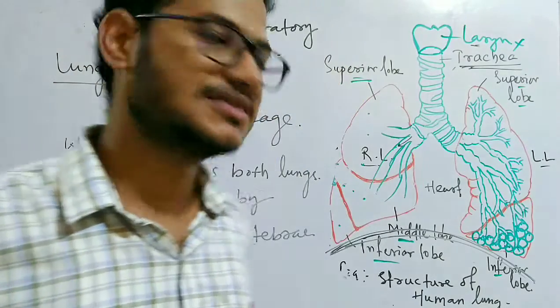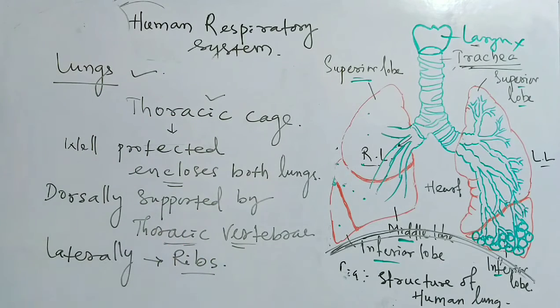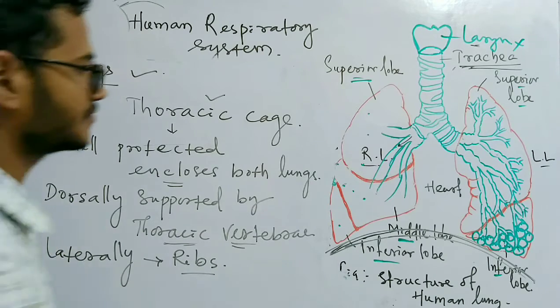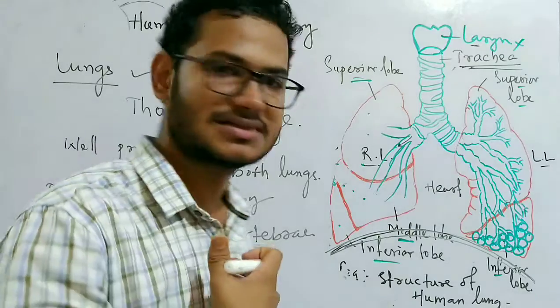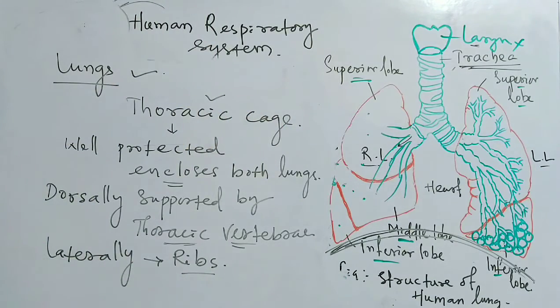It protects the thoracic cavity. On the dorsal side it is the thoracic cage, and on the ventral side, on the front side, the chest bone or breast bone, which is also called the sternum, is there. So the sternum is protecting ventrally.